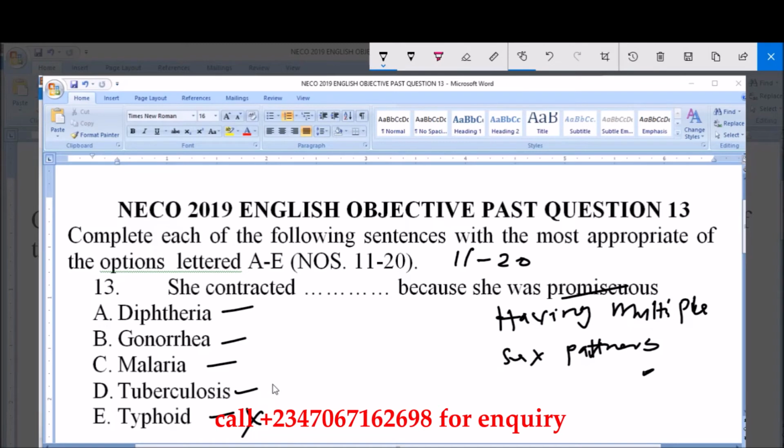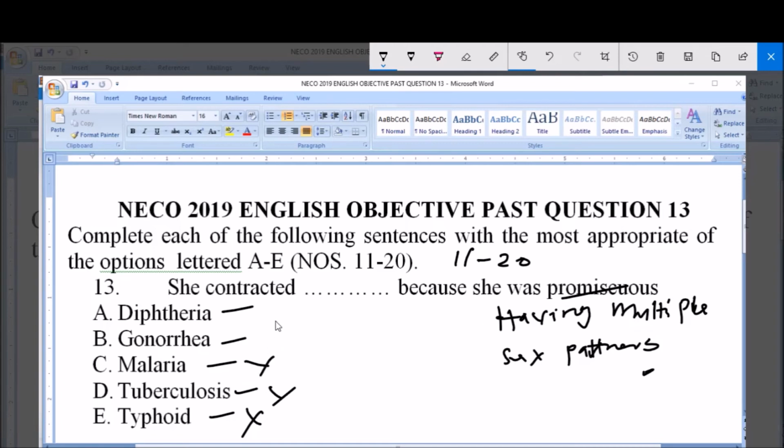Then she cannot also contact tuberculosis as a result of many sex partners. Then she cannot also contact malaria by having many sex partners. Then the same thing applicable to diarrhea, but she can contact gonorrhea by having many or multiple sex partners. So we can say that she contracted gonorrhea because she was promiscuous. So option B is correct.